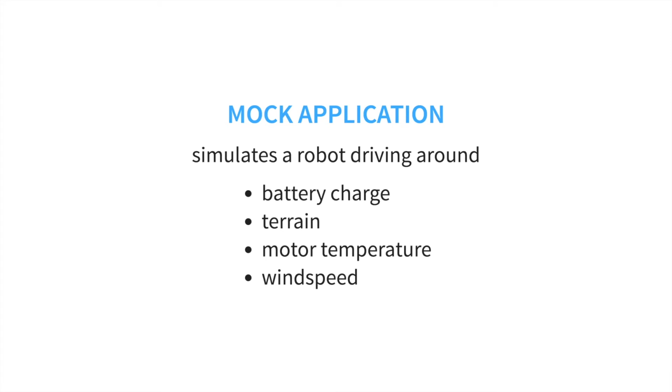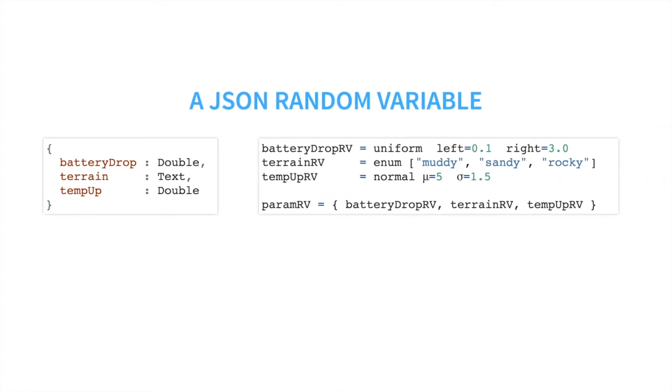Let's look at a quick example. We have a full video that covers our example mock app, but we'll just focus on the parameter specification in this video. The mock app simulates a robot driving around. Let's look at a couple of the parameters. Here's a tiny JSON schema for 3 parameters, a drop in the current battery charge, a change in terrain, and an increase in temperature. We represent these 3 parameters using 3 distributions, a uniform distribution with left and right boundaries, an enum representing possible states, and a normal distribution with mean and standard deviations.